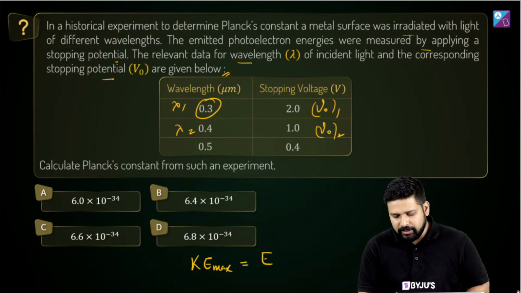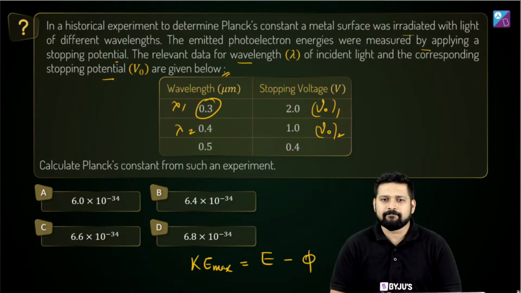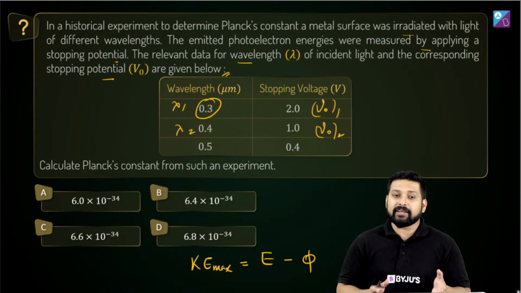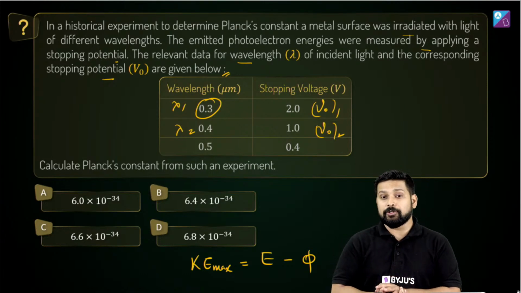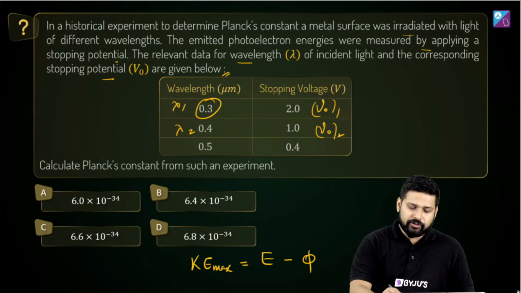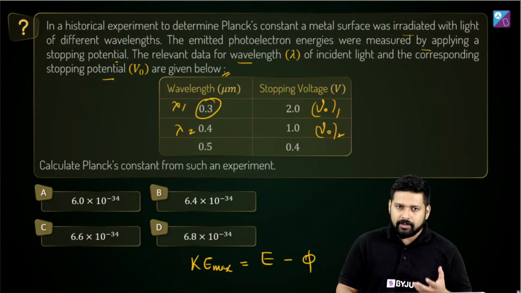It's equal to E minus phi. KE max can be written in terms of stopping potential. We have this one formula. What are the values that are given to you, and you have got 4 options. Think and then attempt.